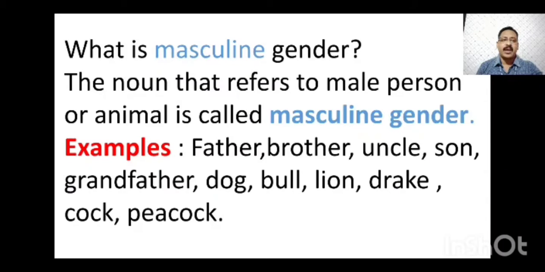Father, brother, uncle, son, grandfather, these are all human beings in male category. Dog, bull, lion, three of them are animals. They are also in male category. Then comes drake, cock, peacock. These are all birds. They are also from male category. So all these nouns from human beings, animals and birds are all masculine genders.